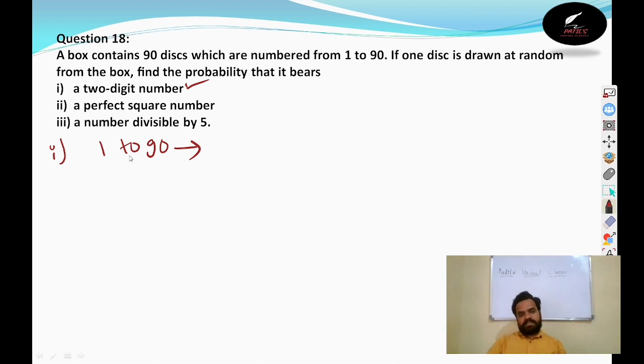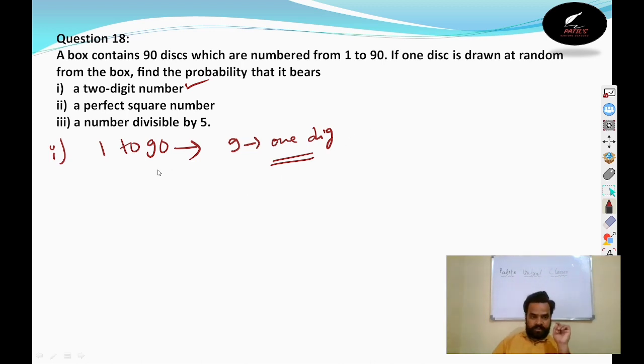90 numbers. See, if we remove the one-digit numbers, the remaining will be two-digit numbers. How many one-digit numbers are there between 1 to 90? 9 one-digit numbers: 1, 2, 3, 4, 5, 6, 7, 8, 9.